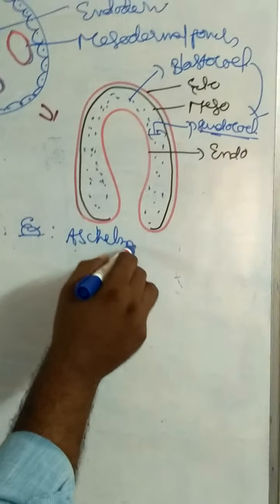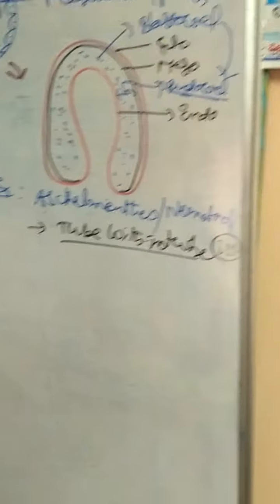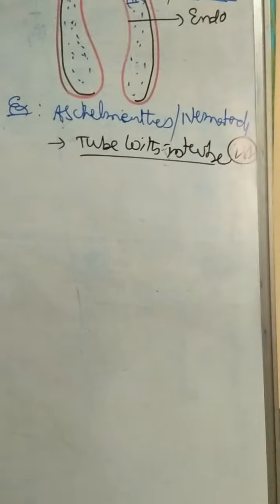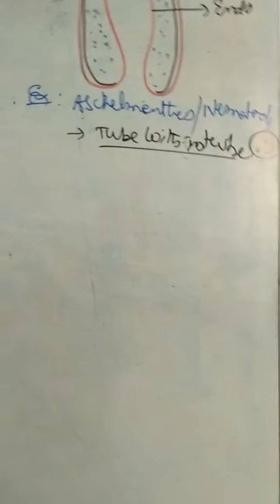Example, pseudocoelomates. Example, Aschelminthes or nematodes. These Aschelminthes or nematodes are tube within tube animals. What type of coelom do Aschelminthes or nematodes have? Pseudocoelom.